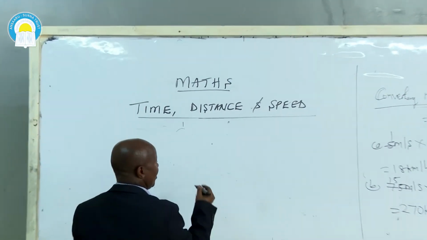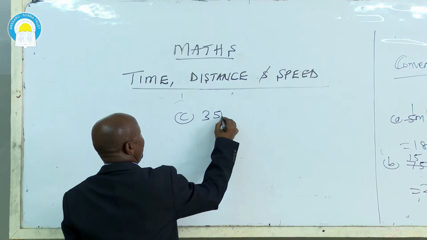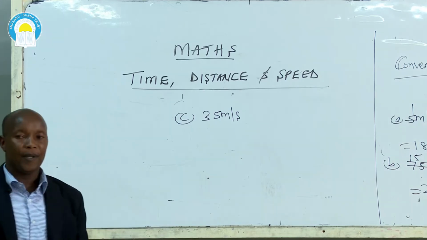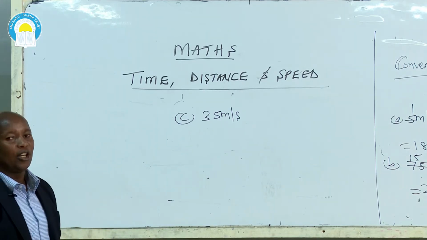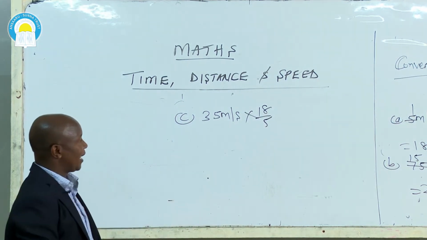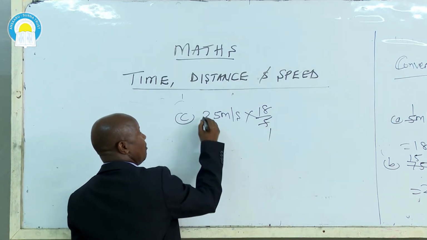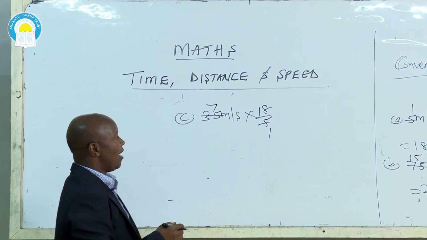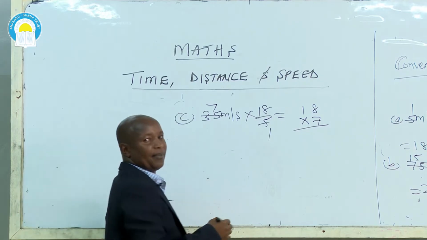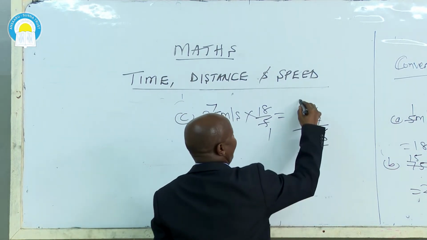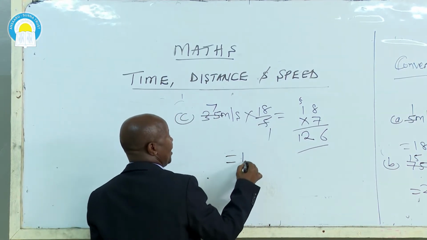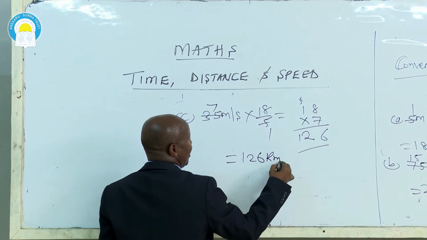Here now we have part C, 35 meters per second to kilometers per hour. The way I've said before, just multiply by 18/5. So you multiply here by 18/5. In this case, 5 goes into 5 once, and 5 goes into 35 seven times. So now we have 18 multiplied by 7. 8 times 7 is 56, we have 6 carry 5. Then here we have 126. In our case here now, our answer is 126 kilometers per hour.